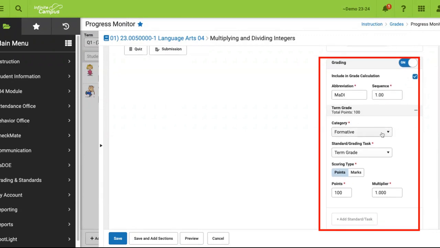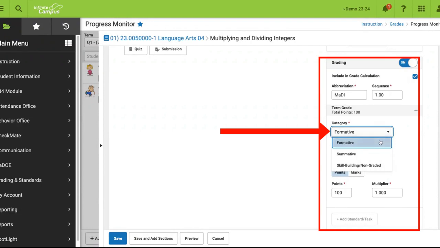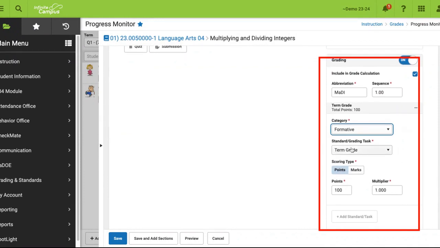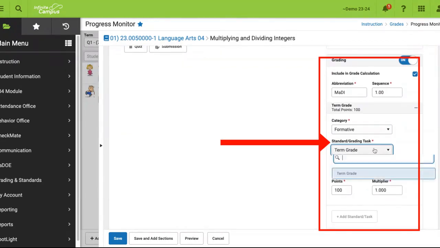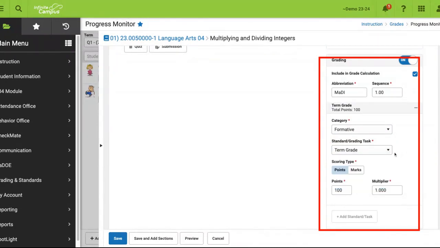Under category, remember you have formative worth 45%, summative 55%, and a 0% skill building, non-graded category. For this assignment, I'm going to select formative. The standard grading tasks, this would simply be the first 9 weeks, but for purposes of this video, I'll just leave that blank. Scoring type is going to be points for 4th and 5th grade. It's very important not to change this to anything else.